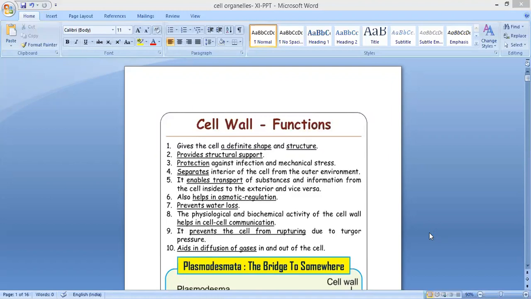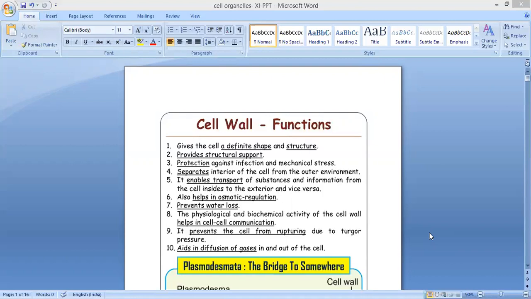It separates the interior of the cell from the outer environment. Inside the cell, many things are present, the cell content, usually we call it. It is separate from the outer environment. That is a function of the cell wall. It enables transport of substances and information from the cell's inside to the exterior and vice versa, allowing the transport of substances from the cell to the outside and from the outside to the cell.